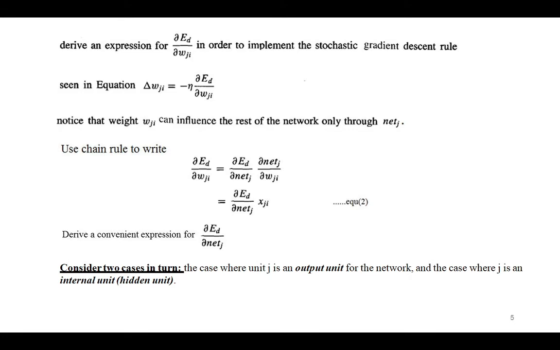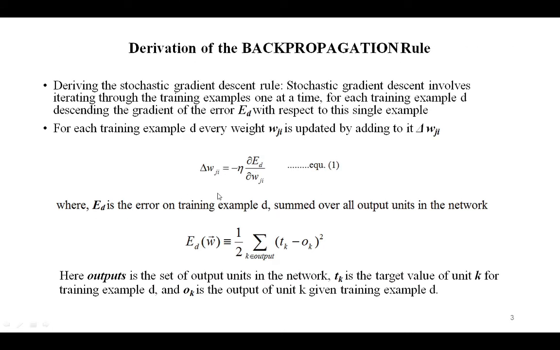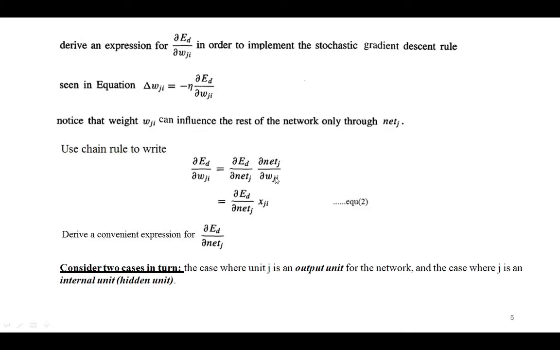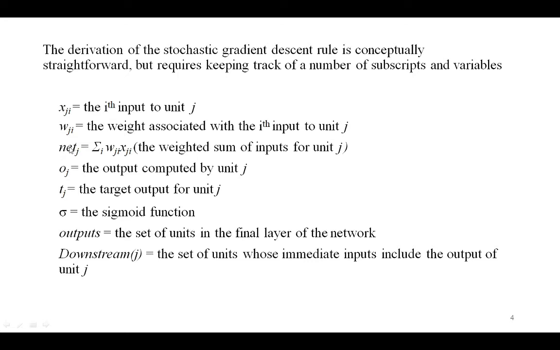We now derive an expression for delta Ed divided by delta Wji in order to implement the stochastic gradient descent rule shown in the previous equation, that is equation 1. To begin, we can notice that the weight Wji can influence the rest of the network only through net j, that is the net j parameter.